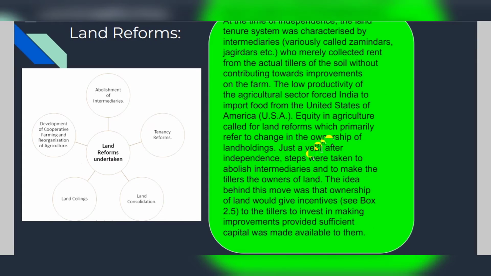Just a year after independence, we can see that steps were taken to abolish these intermediaries and to make the tillers the actual owners of the land. There was no one who could take rent from them. The idea behind this move was that ownership of land would give incentives to the tillers to invest in making improvements and increase the capital available to them.